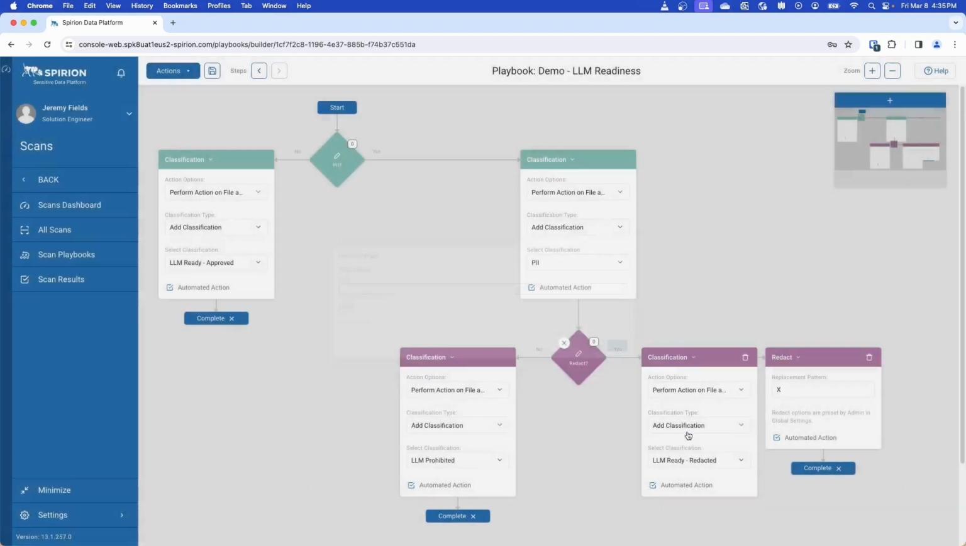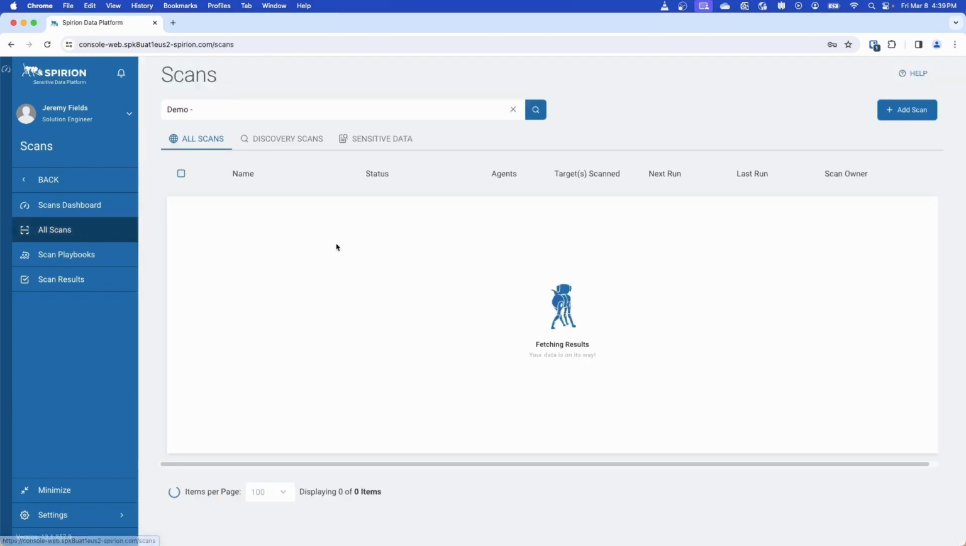These redaction-ready files are of course going to move along the right-hand side, where they are remediated of any risk and then classified accordingly. Conversely, files that cannot be remediated in this scenario will receive our last label, the LLM prohibited flag. We will now kick off a scan configured to use this playbook logic.